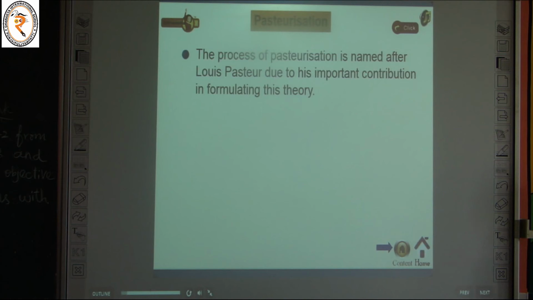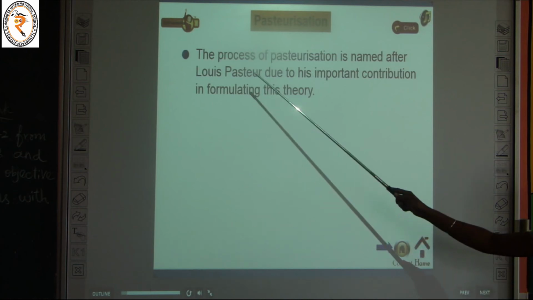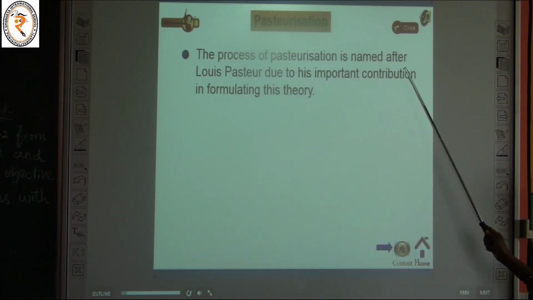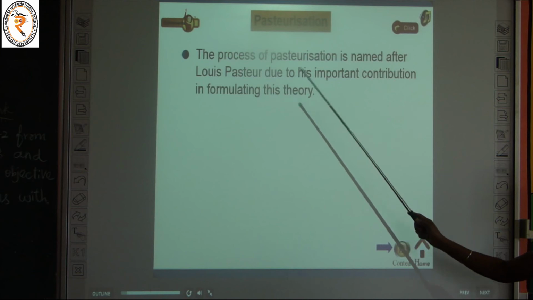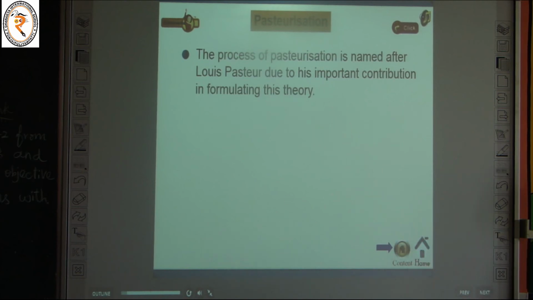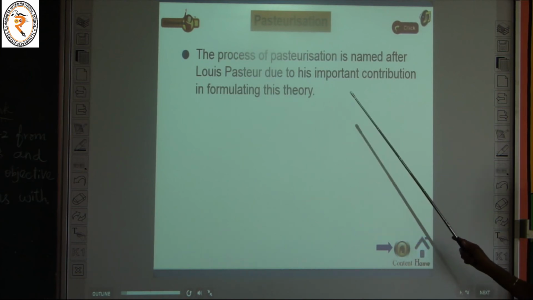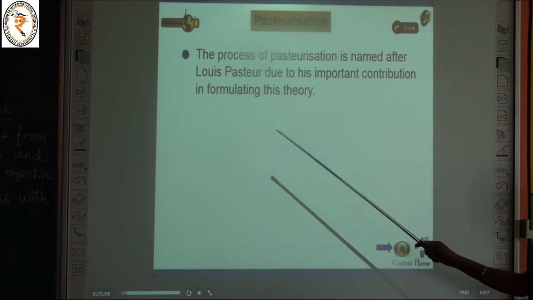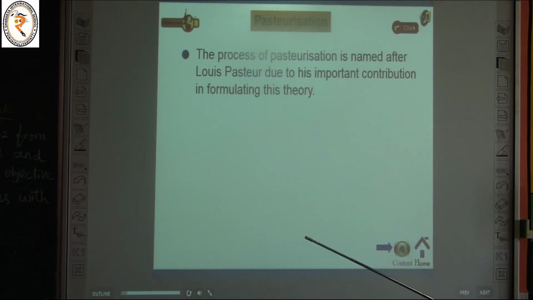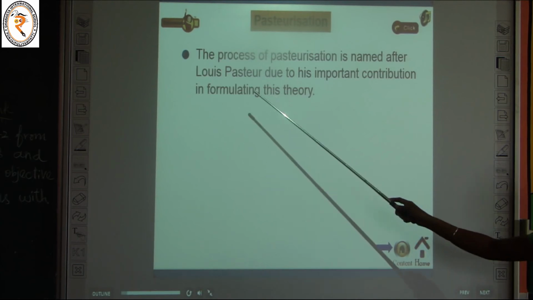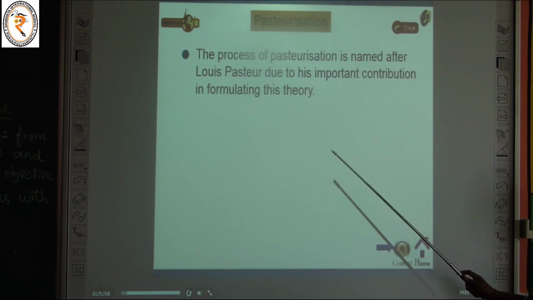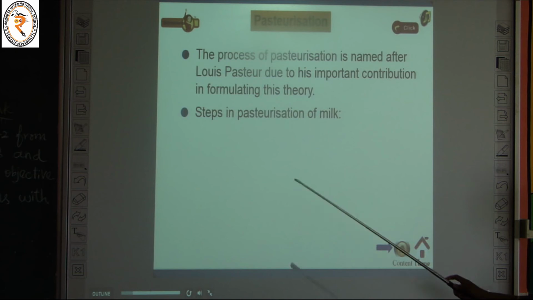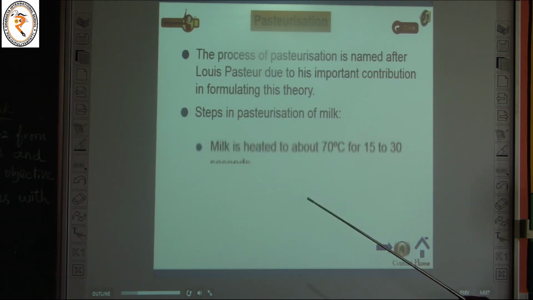And the next one, pasteurization. What is called pasteurization? See, the process of pasteurization is named after Louis Pasteur. Why? Because he invented this process. It is named after him due to his important contribution in formulating this theory. So this theory, pasteurization, was invented by which scientist? Louis Pasteur.